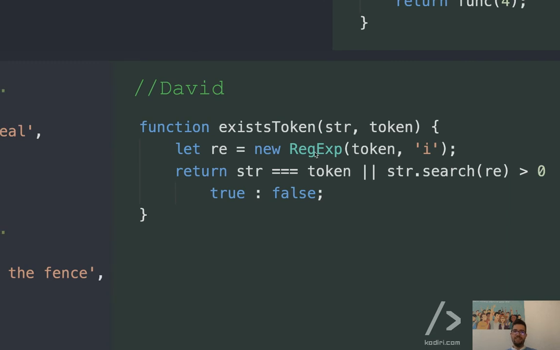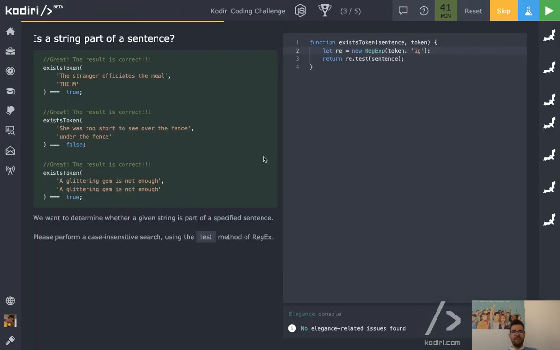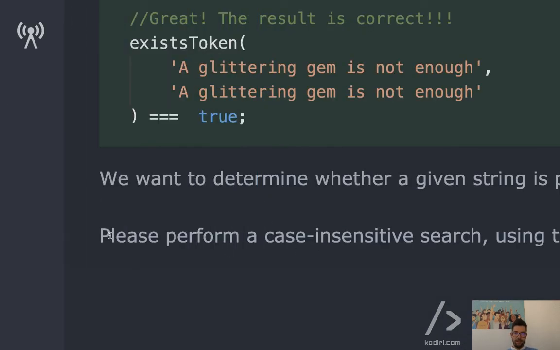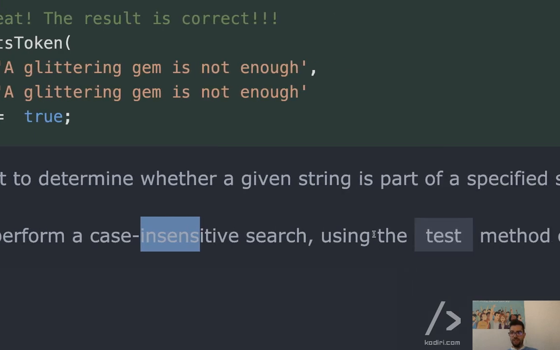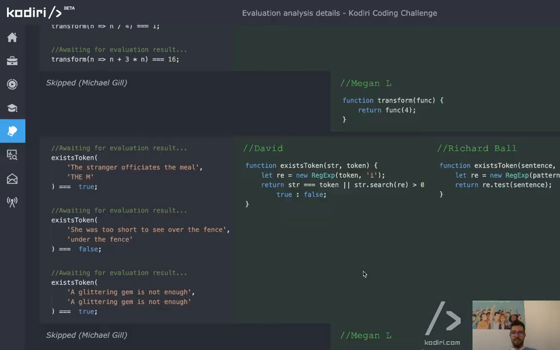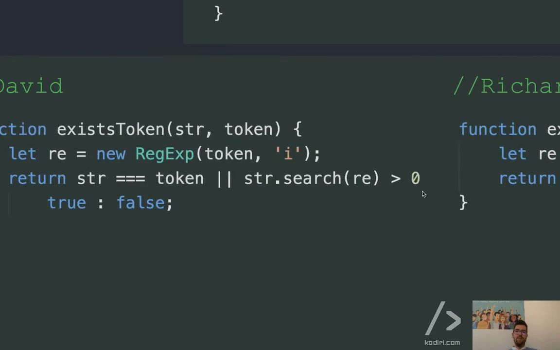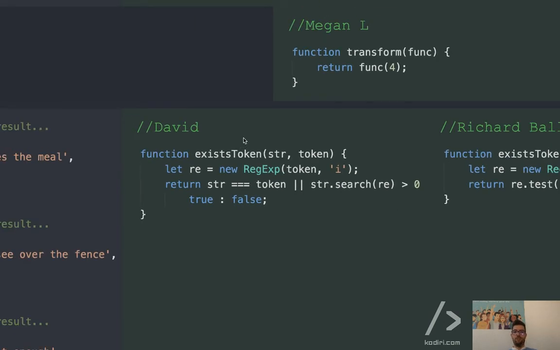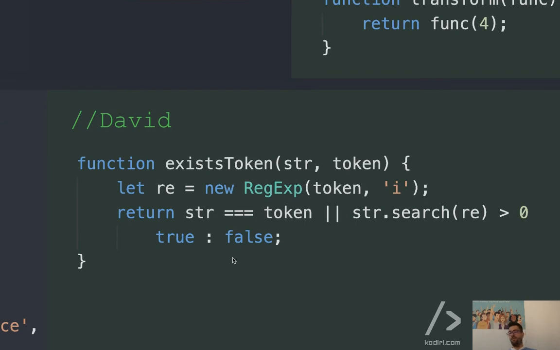Interesting. Dave's solution is interesting because he didn't use test. Even though technically speaking it is correct, the question says please perform a case-insensitive search using the test method, and he didn't do that. So this is one of the things that at some point in the future you'll get elegance penalties if you don't follow the suggested pattern. But apart from that, that's correct.